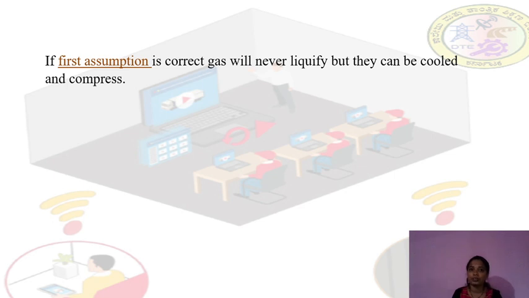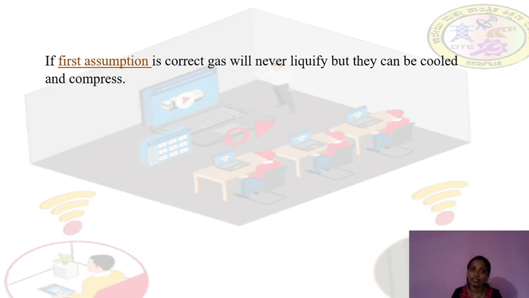But actually the gas can be cooled and compressed. So it shows that the first assumption is wrong. If the first assumption were correct, the gas might never liquefy and might not be cooled, but it is a wrong assumption.